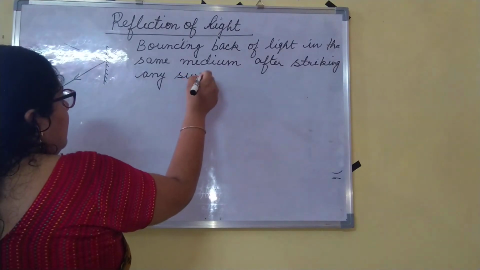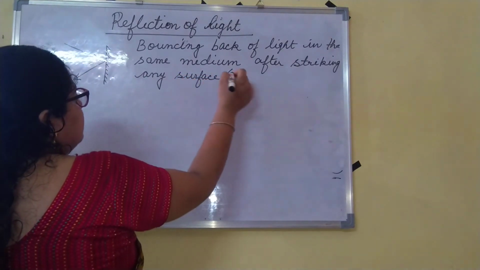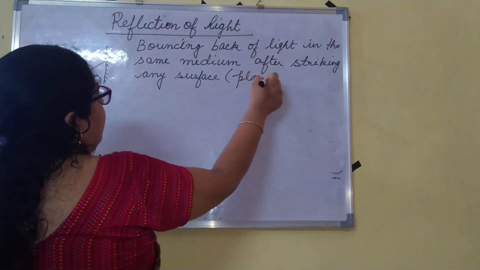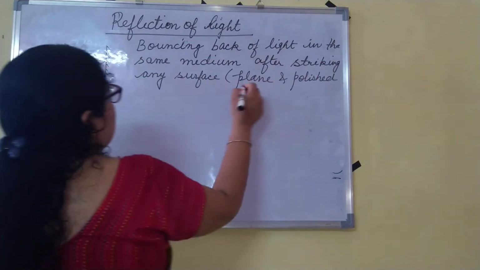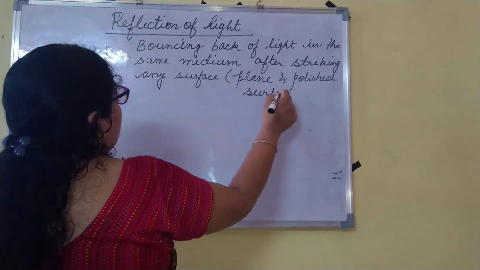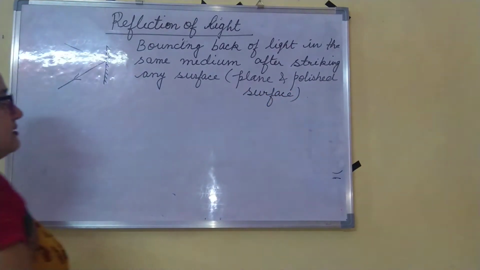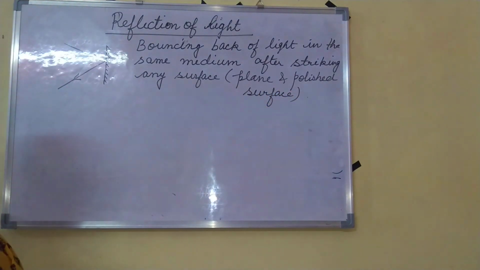Okay, and in most of the books it is given as plane and polished surface. Okay, so this is called reflection of light.